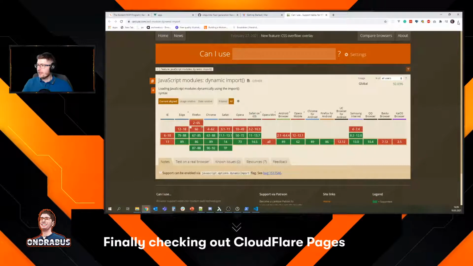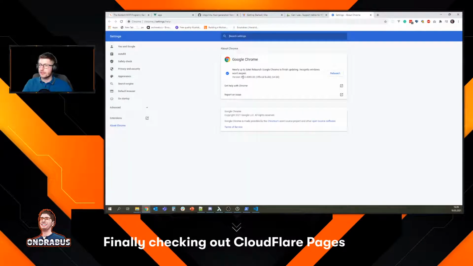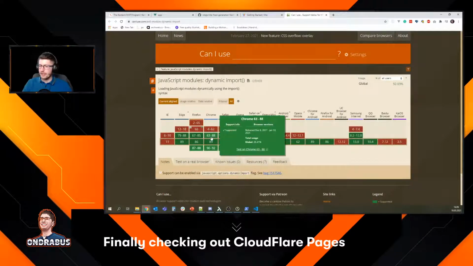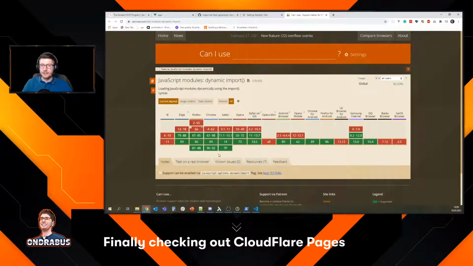Now, let's see what version of Chrome I have. So I got 89.0. So we should be good, right? Why am I not running the latest one? I gotta update that after the stream. So yeah, we should be supported. That should be fine.